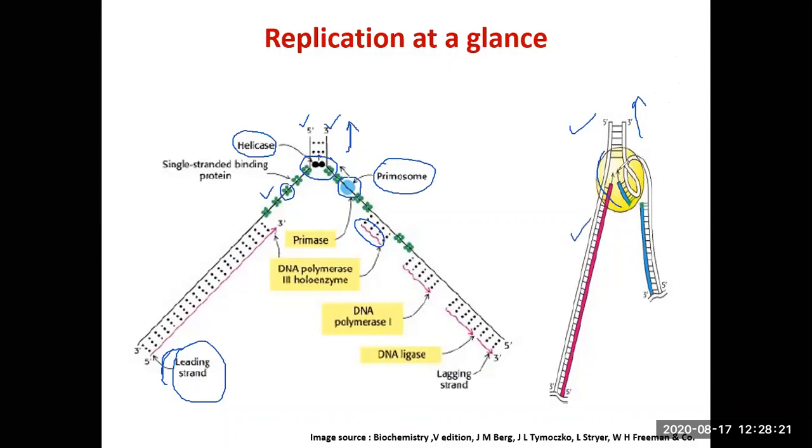But this strand, if the DNA pol 3 is moving in this direction, has to be presented in such a way that the orientation of the two strands remains the same. So the strategy nature has adopted is that this strand is folded in such a way that it offers itself in the same orientation as the leading strand, and after about 1,000 nucleotides, this fold is unfolded, and that newly synthesized DNA fragment is freed, and the DNA is folded again.